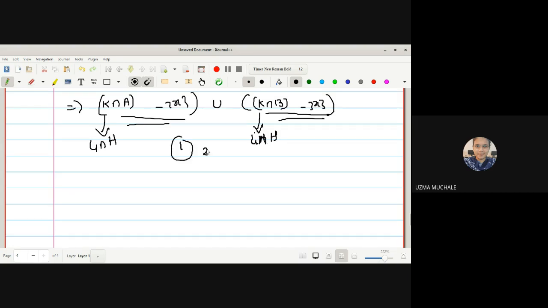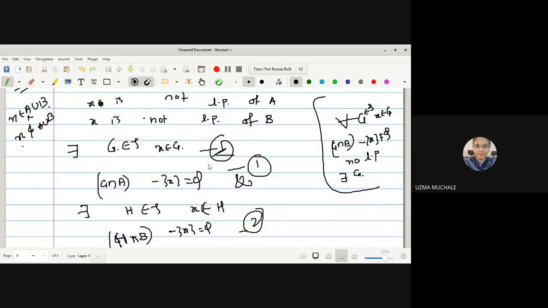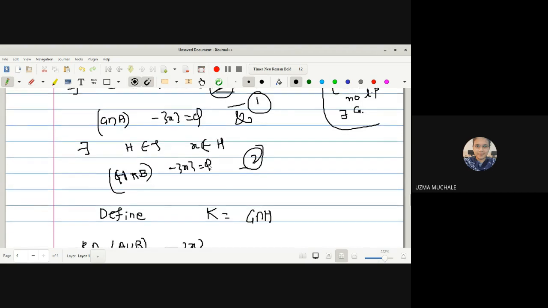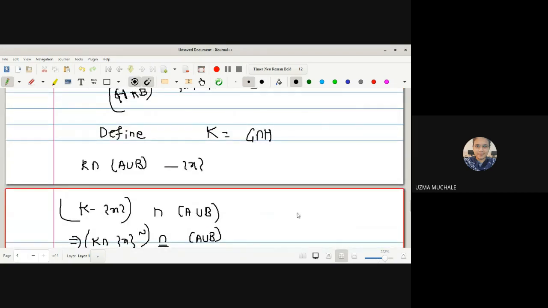So I can write from equations 1 and 2, what equations 1 and 2 tell you: the intersection of open set G with A minus singleton X is empty, as well as open set H intersection with B minus singleton X is the empty set. So can I write these two sets are empty sets? So I can write this as empty set union empty set, right? Which means that K intersection A union B minus singleton X, I am getting this as an empty set, right? Because we have started with this now.